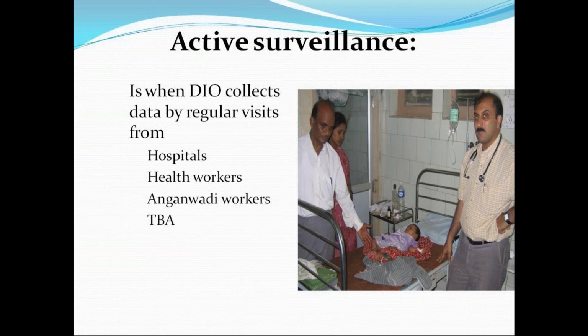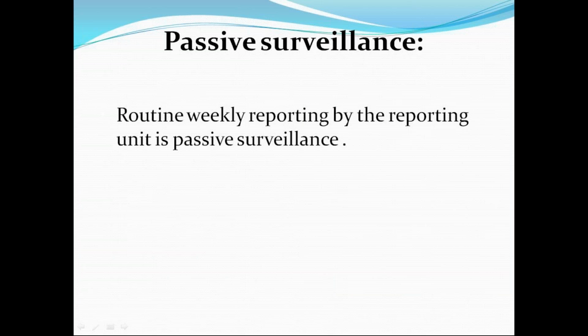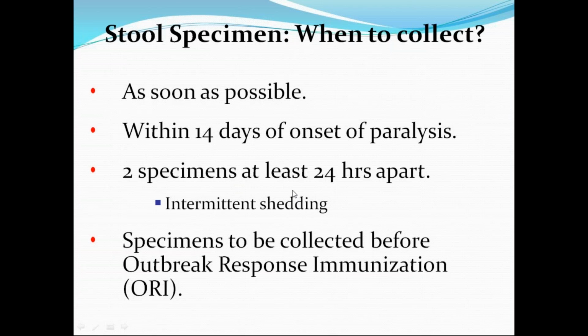There are 2 types, active surveillance and passive surveillance. Active surveillance means the district immunization officer or surveillance medical officer comes and takes the data regarding acute flaccid paralysis weakness from hospitals, health workers, Anganwadi workers and TVA. That is called active surveillance. Passive surveillance means the reporting unit will send routine weekly reports to the medical officer in charge of surveillance, that is the surveillance medical officer. That is called passive surveillance.